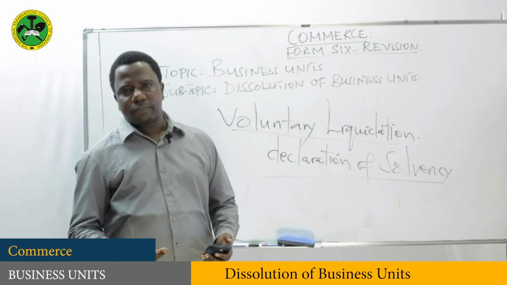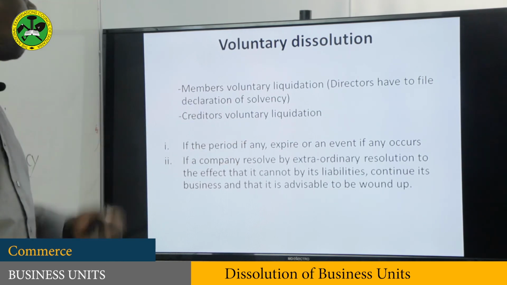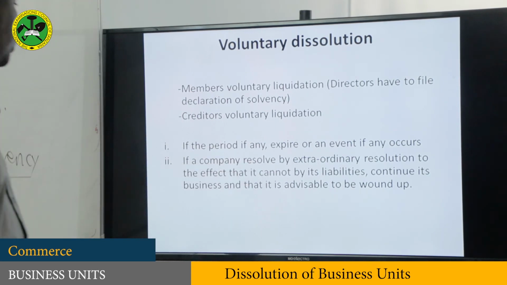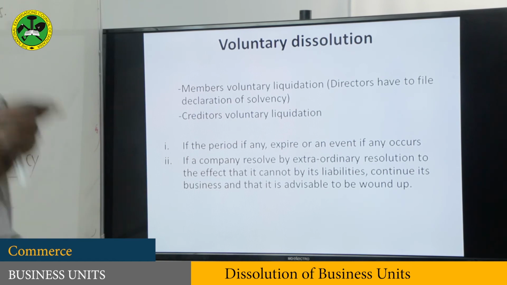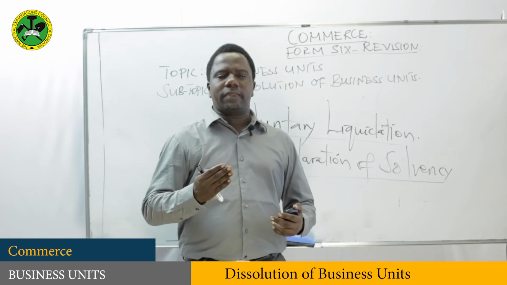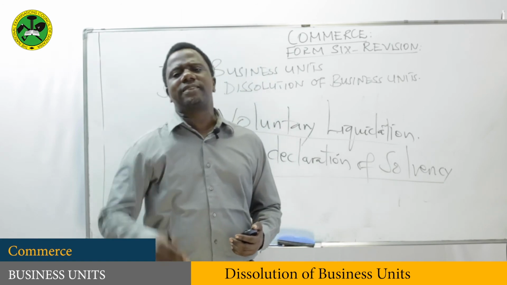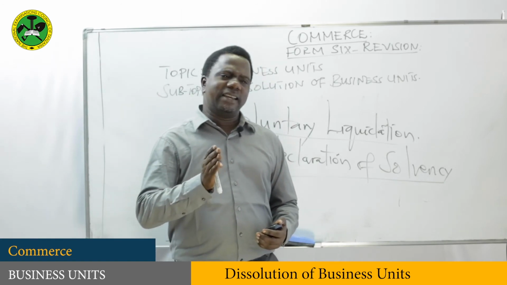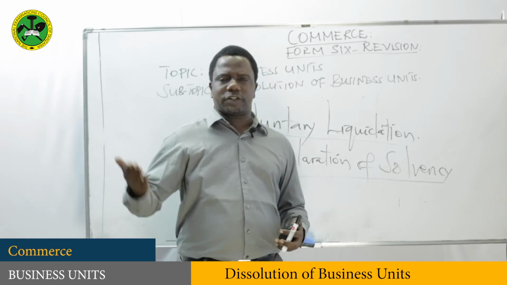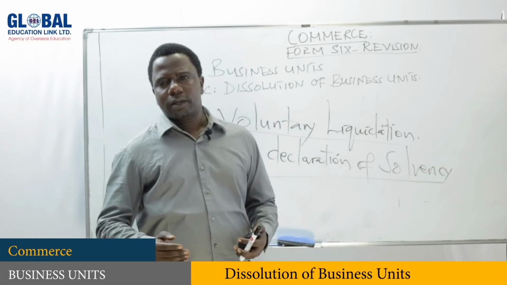Members decided that. So number two is if a company resolved by extraordinary resolution to the effect that it cannot by its liability continue its business and that it is advisable to be wound up. Sometimes members can see the trend of the business, that the business is having a lot of liabilities. And the members, or shareholders, see that continuing the business won't help.